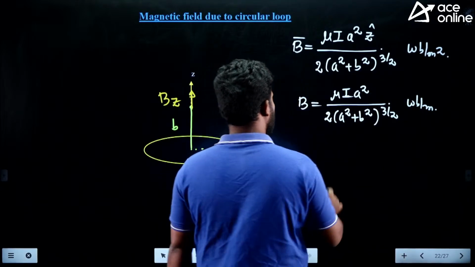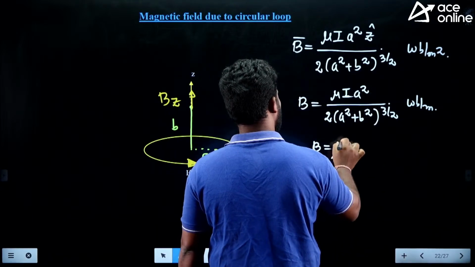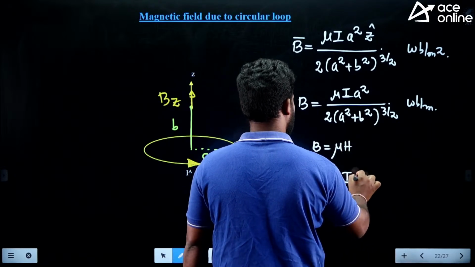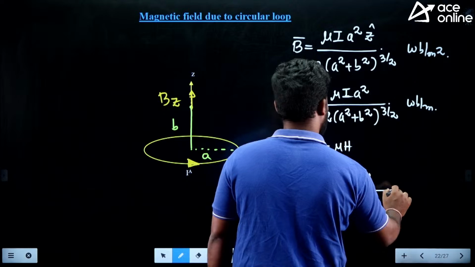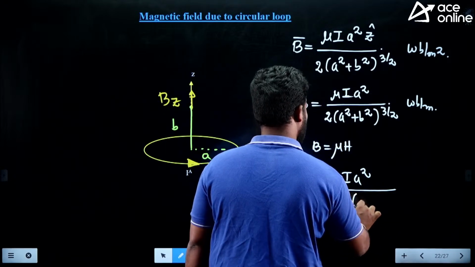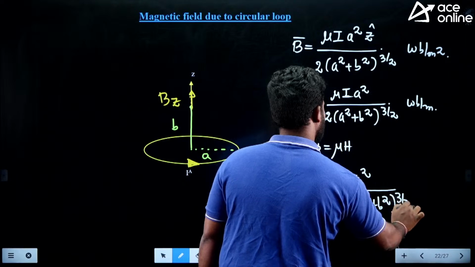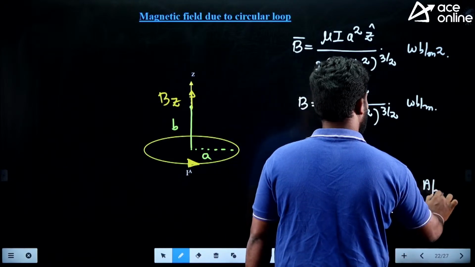If you want to get the H vector, what is it? B is equal to mu into H. So what is H? H is equal to I into A square, divided by 2 into (A square plus B square) to the power of 3 by 2. Units are ampere per meter.